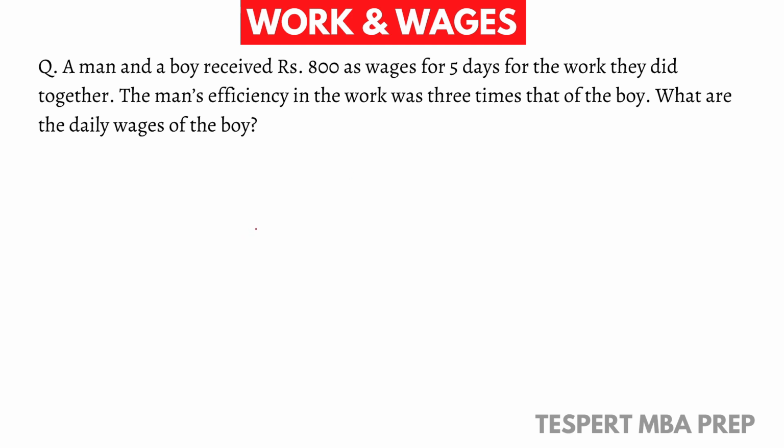So here, a boy and a man received 800 rupees as wages for 5 days for the work they did together. The man's efficiency in the work was 3 times that of the boy. What are the daily wages of the boy? So the man and boy worked together for 5 days, and they earned 800 rupees. It's also given that the efficiency of the man is thrice that of the boy. So the efficiency of man and boy is 3:1.